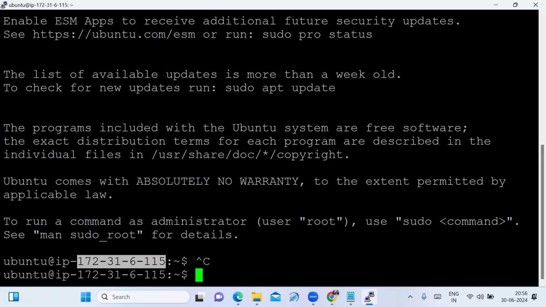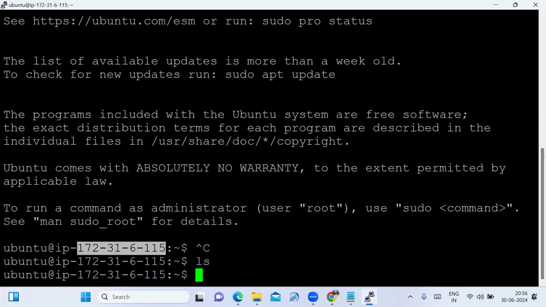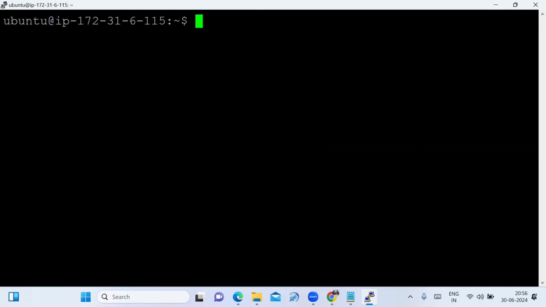To know the list of files and directories, you have to type the command ls. Is there any list of files and directories? No. To clear the screen, you have to type the clear command. We have to use the command clear. To know the list of files and directories, you have to type the command ls.